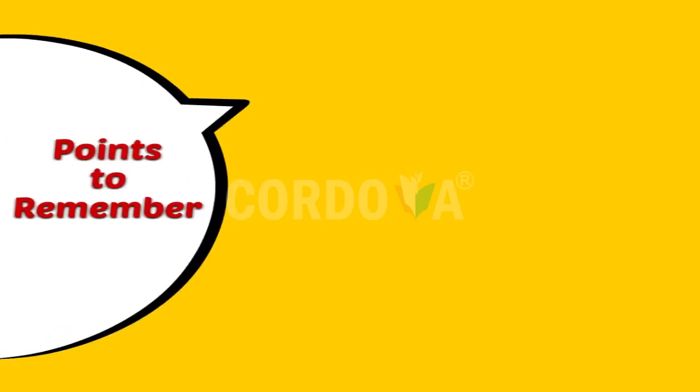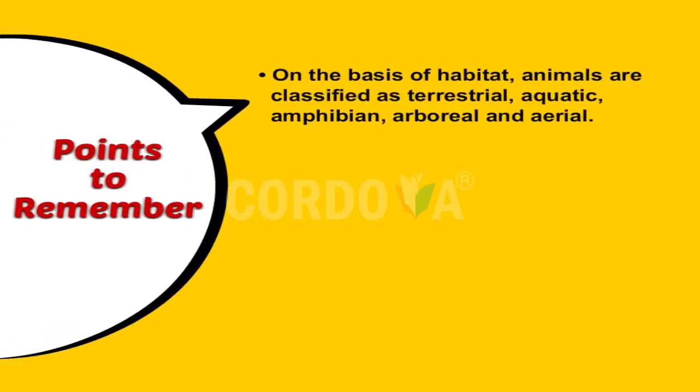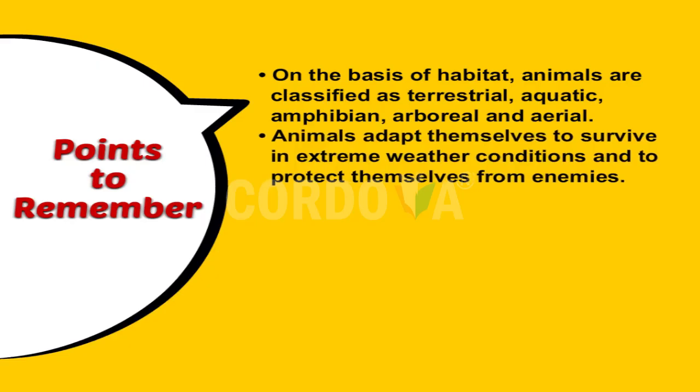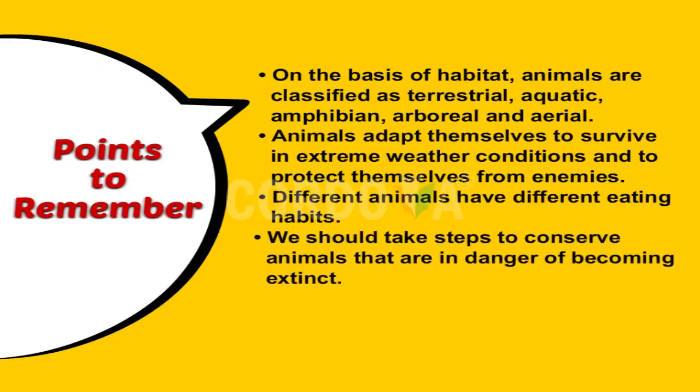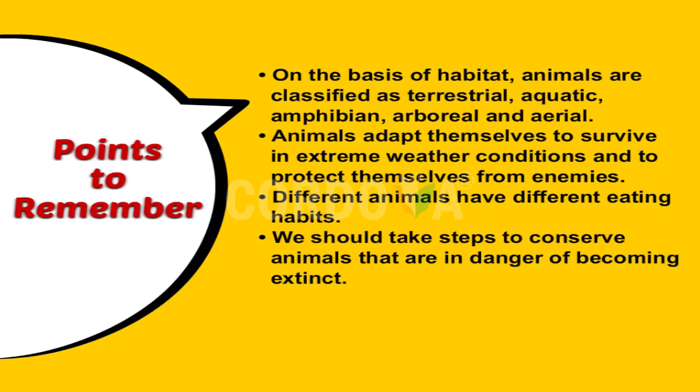Points to remember. On the basis of habitat, animals are classified as terrestrial, aquatic, amphibian, arboreal, and aerial. Animals adapt themselves to survive in extreme weather conditions and to protect themselves from enemies. Different animals have different eating habits. We should take steps to conserve animals that are in danger of becoming extinct.